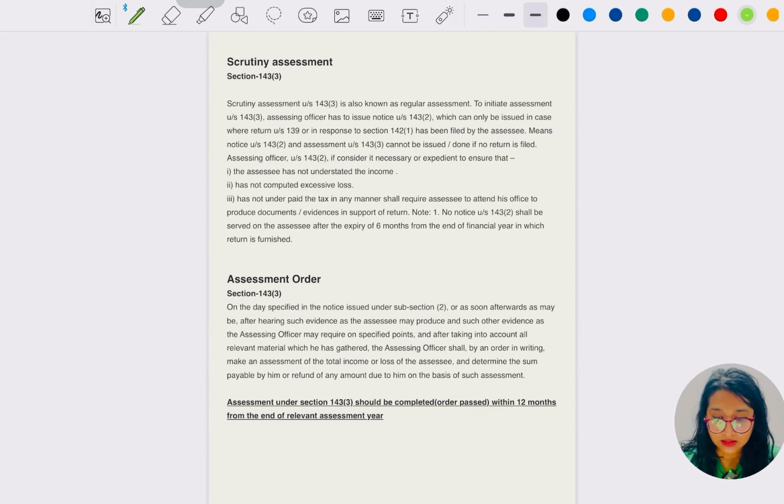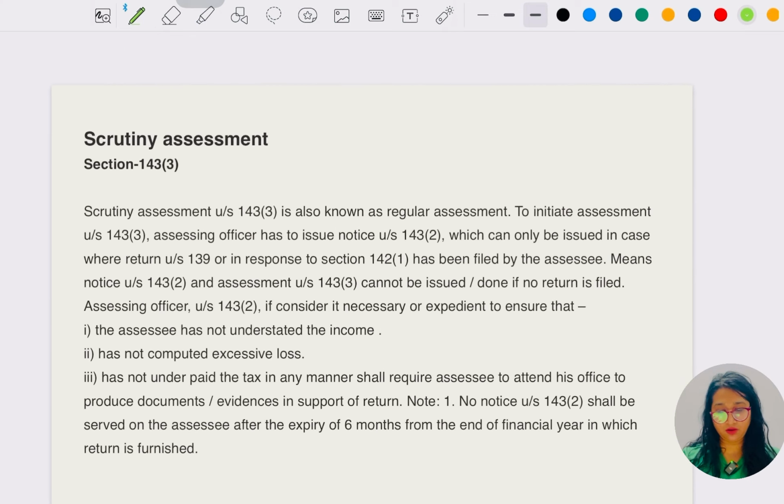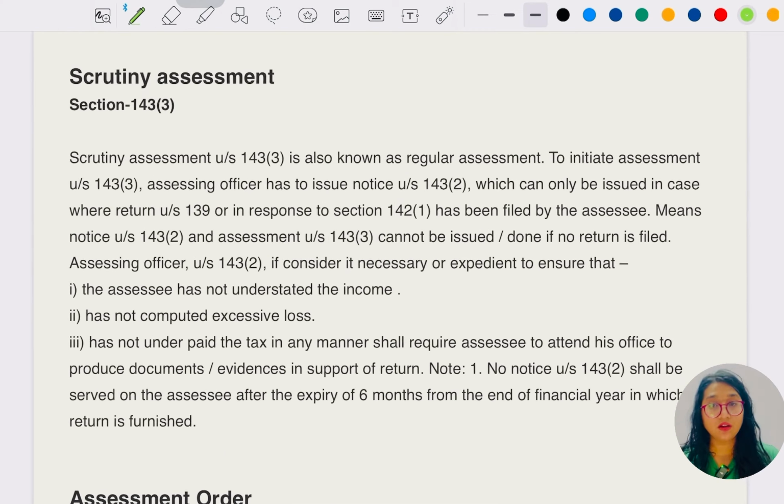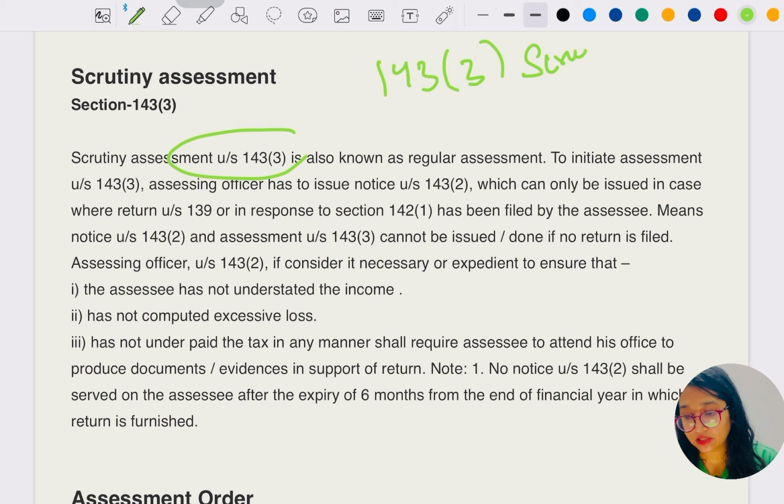Let's go for the scrutiny assessment. This is going to be the last section of today's lecture. Scrutiny assessment. What was the scrutiny assessment time limit? The notice one: 3 months before the end of the financial year in which the return was filed. Let me say it now. Scrutiny assessment under section 143 subsection 3, which is also known as what? The regular assessment. So can I write here, scrutiny assessment is equal to the regular assessment, right?